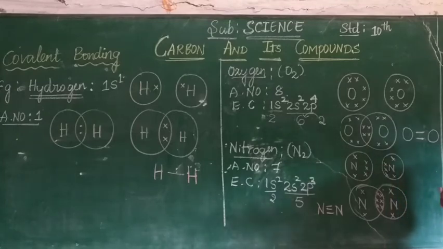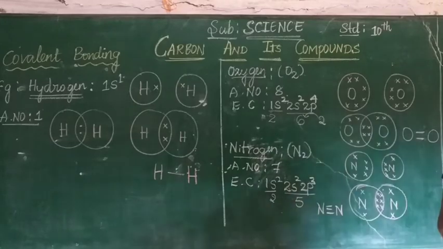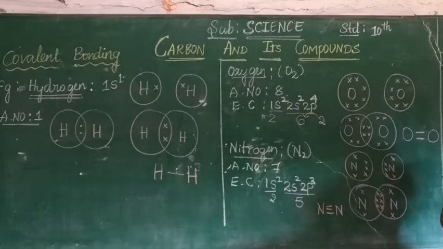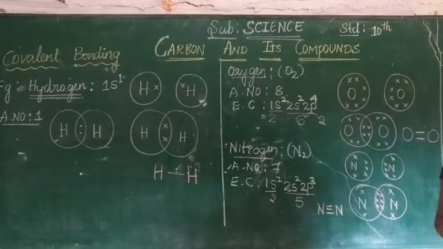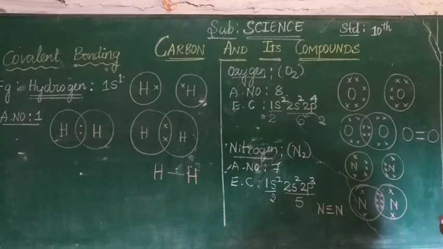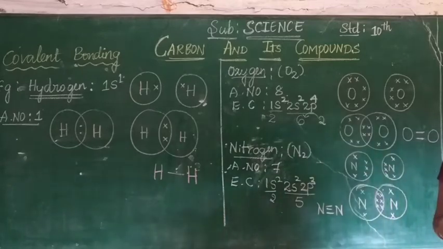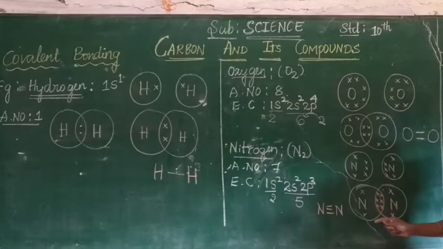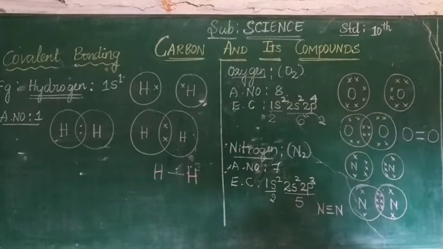In this way, not only carbon and its compounds have covalent bonds. Other than that, some other elements also show the covalent bonding nature. Here, the bonding of covalent takes place. This covalent bond is not so strong. It is a weaker bond when we compare with ionic bond. Okay children, all of you take the notes now.